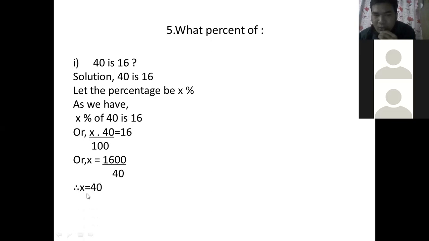Then we will get the value of X as 40. Therefore, the required percentage is 40% here. That means when you find 40% of 40, you will get 16.